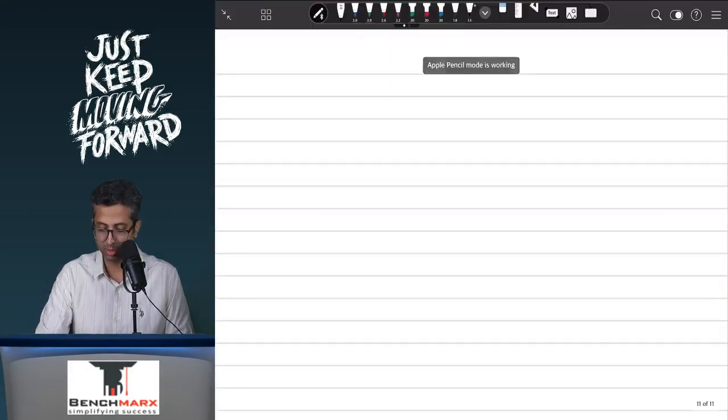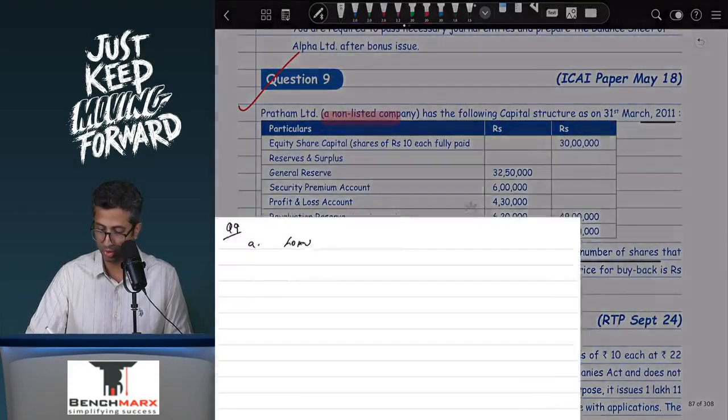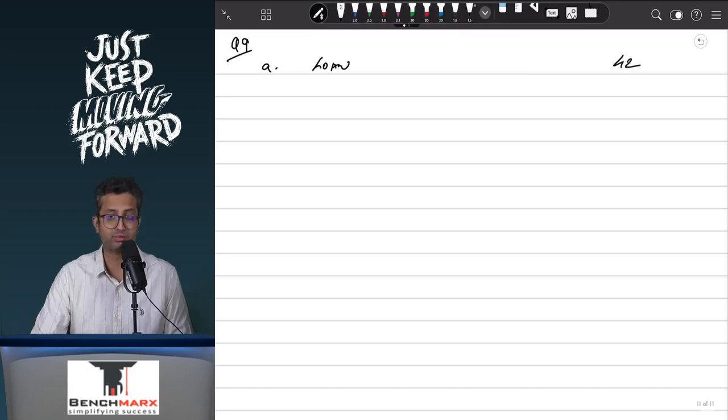The first step that you will always take, not just in this question but in any question, if you want to keep it consistent with the institute solutions, is you will first figure out what the loan funds are. In this case, the loan funds are around 42 lakhs. Let us say, in short, 42 lakhs.